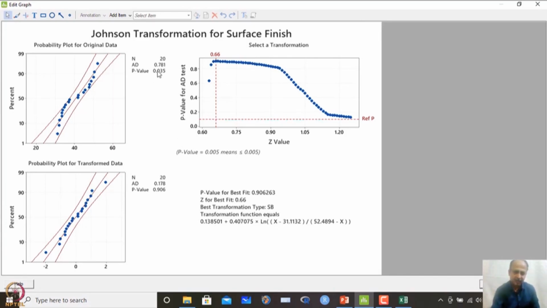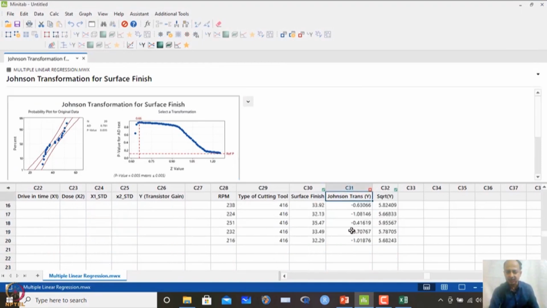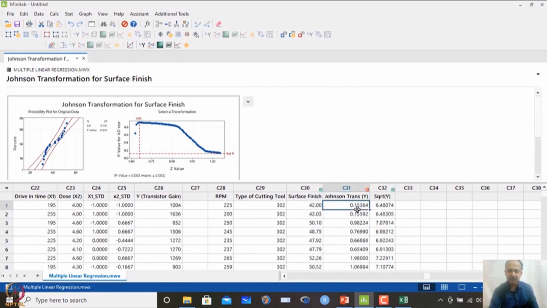Initially the p value of the original data is less than 0.05, and after transformation the p value is coming out to be 0.906. That means it has done a rightful transformation. Now we only have to confirm, and this is saved over here. Johnson's transformation is saved in the C31 column. Now with this column we will regress with RPM and type of tool.